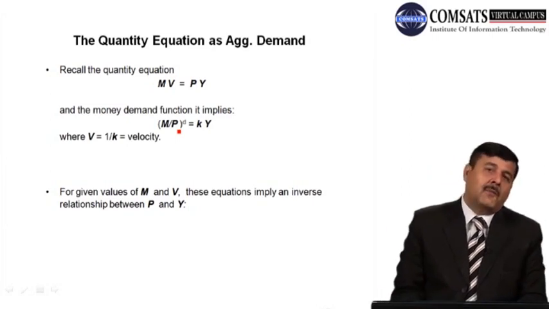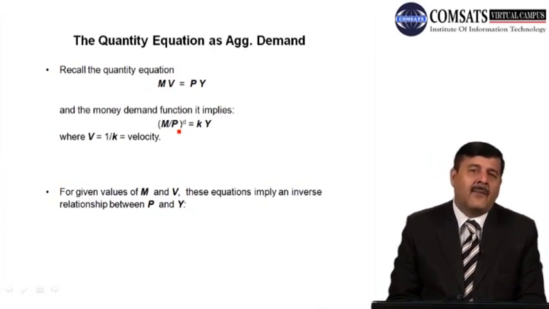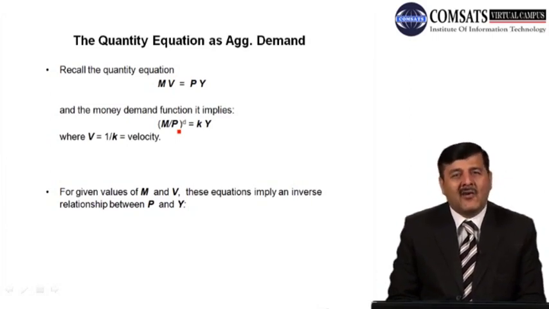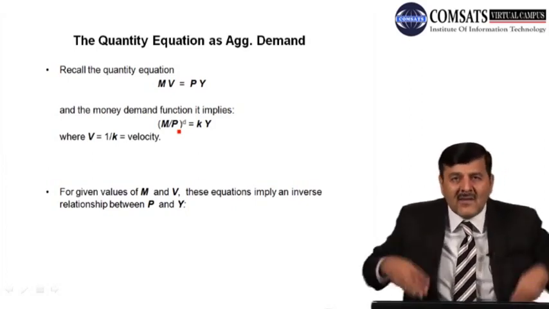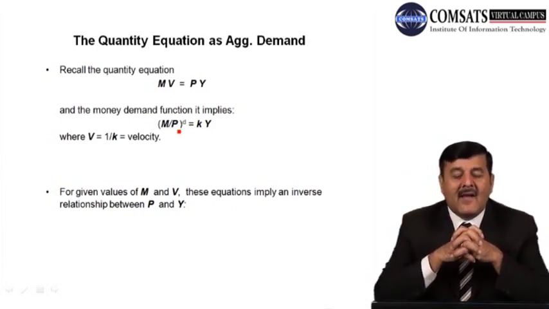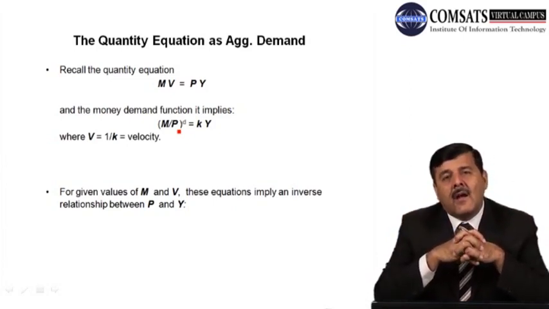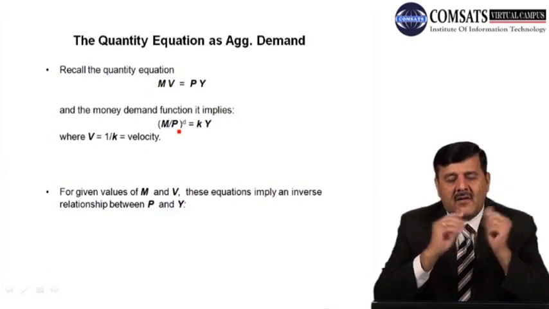So the relationship between price and output level in the economy is inverse if we suppose that M, which is the money supply, and V, which is the velocity, are both given to us. Then we can say that P, which is the price level, and Y, which is the output level, are inversely or negatively related with each other.